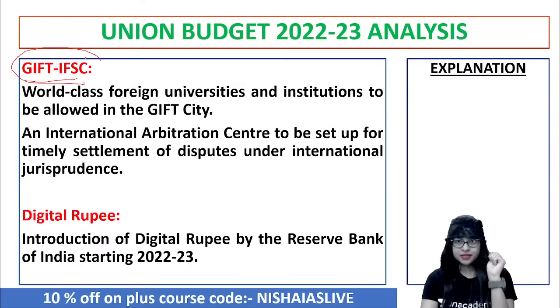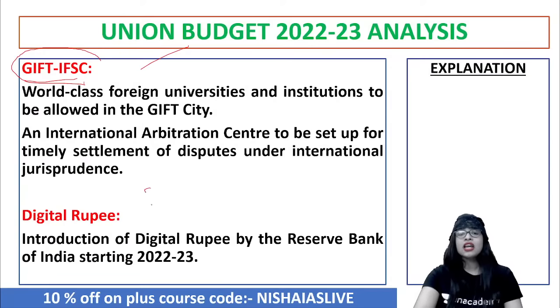So the digital rupee introduction by the Central Bank of a country, RBI, will be starting from the year 2022-23. That will be common among all the people. That's again another important good announcement, I can tell you, because digital awareness, technological advancements, people's focus on that, all these things increase.